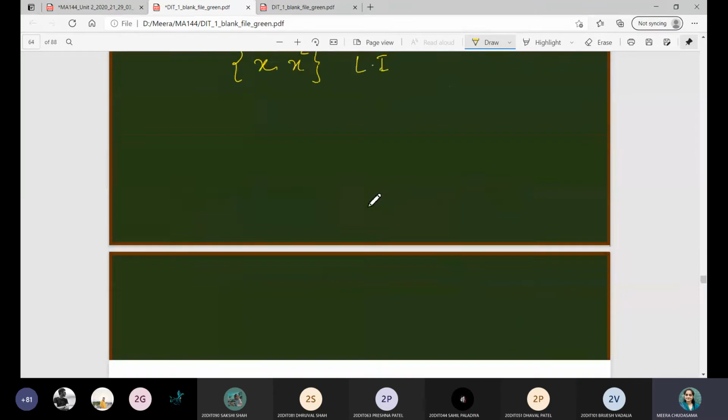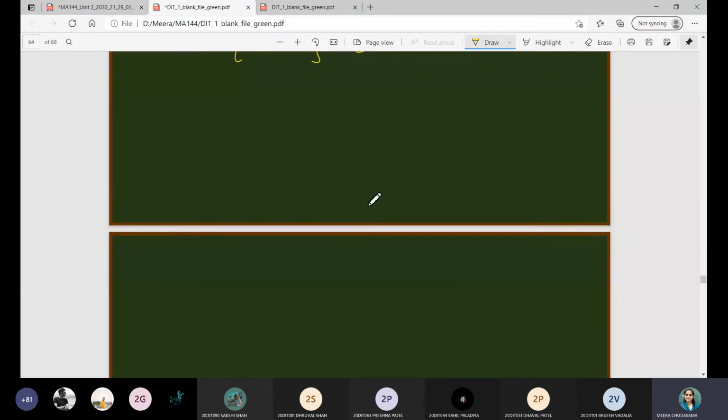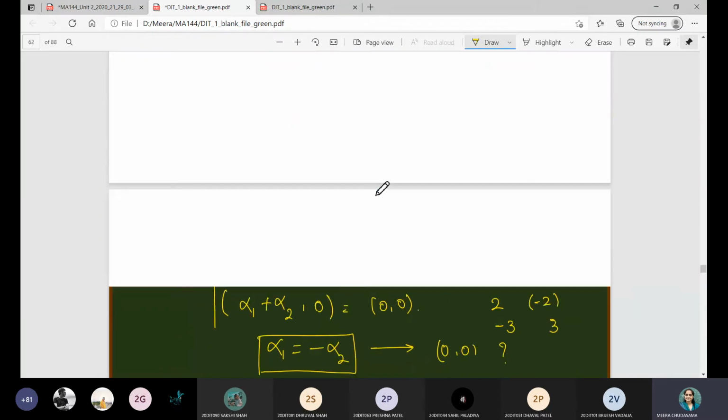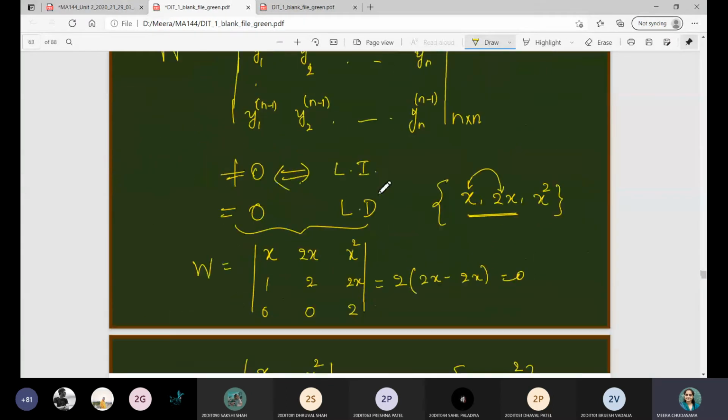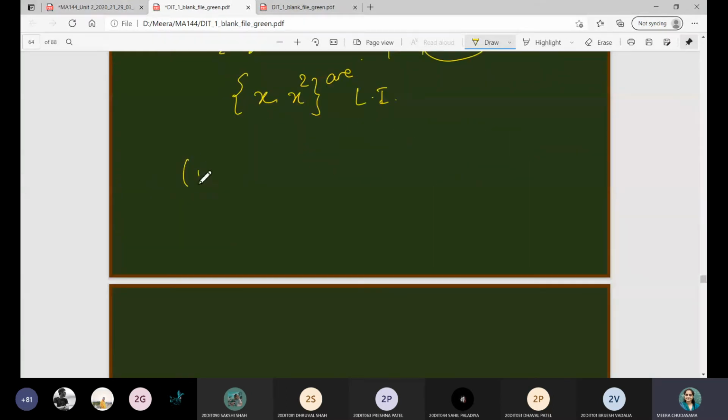So if you remember, we took homogeneous equations last time, and in the examples we took, whenever you had repeated roots, right, let me consider, suppose the auxiliary equation is given by (1 minus m) whole square is equal to 0. At that time m is equal to 1, 1.